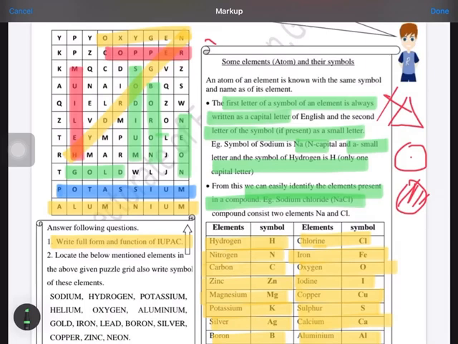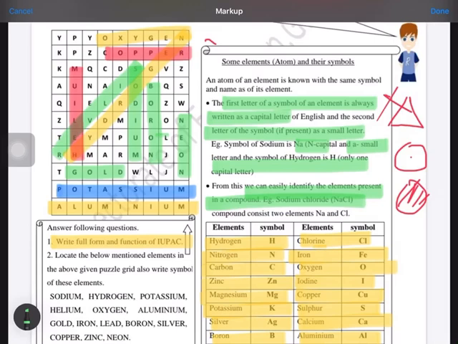So mostly they are easy in this. You can easily find them. If any have been left out, neon, boron, copper, I think. Silver, you can find out. Silver, it is silver.